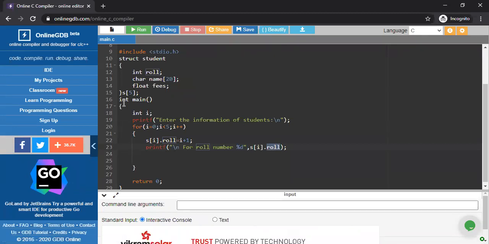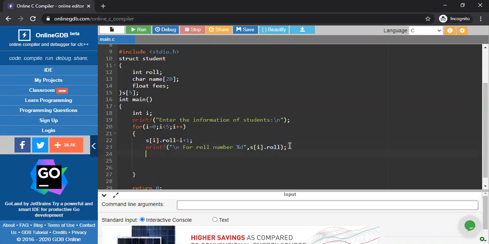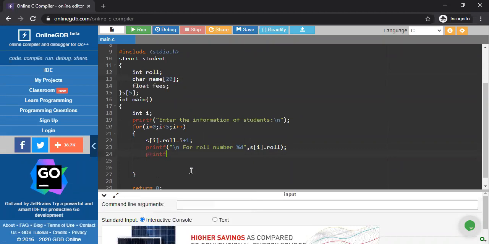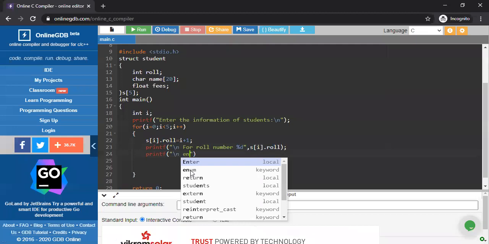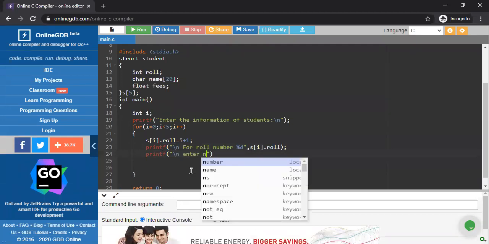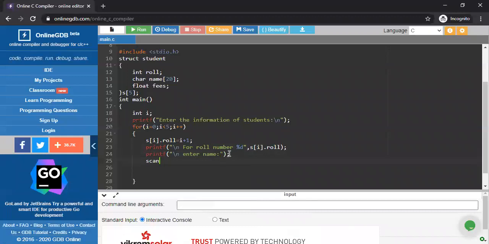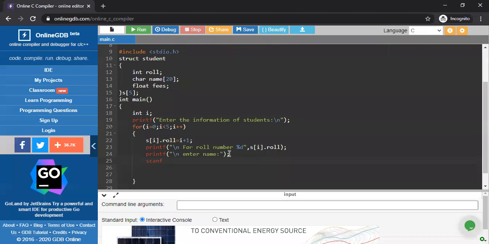Now the next thing is I'm going to store the name of the student, because according to my structure members, the second information is student name. So in that particular case we have to write printf, backslash n, enter name, okay, and semicolon, scanf. Now we have to input the student name.